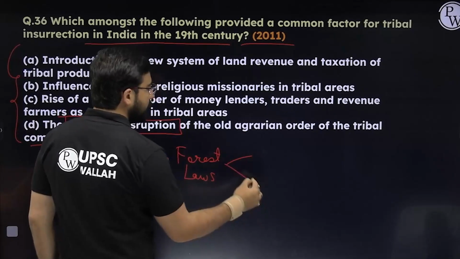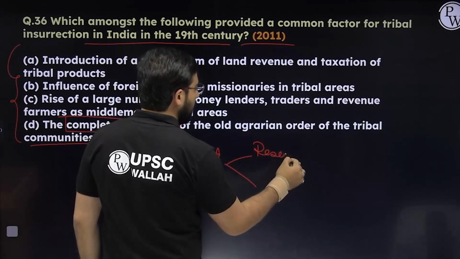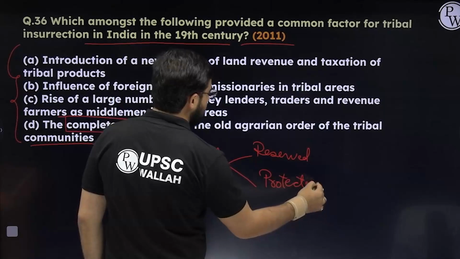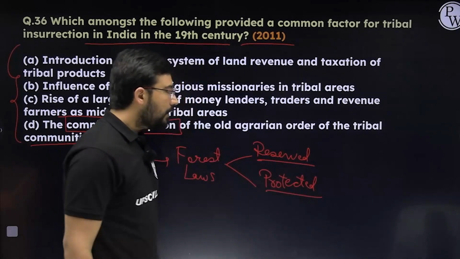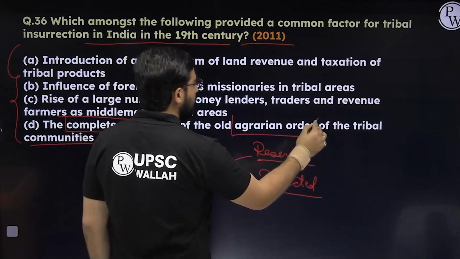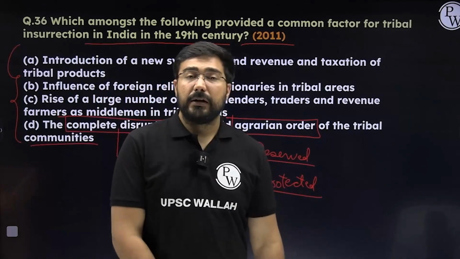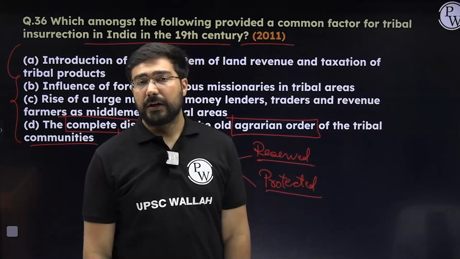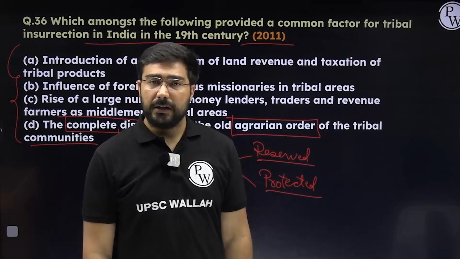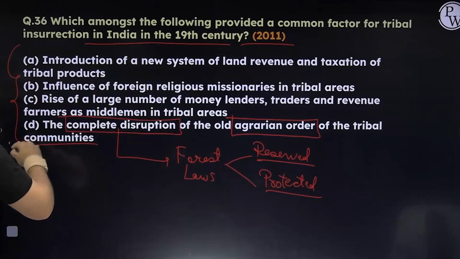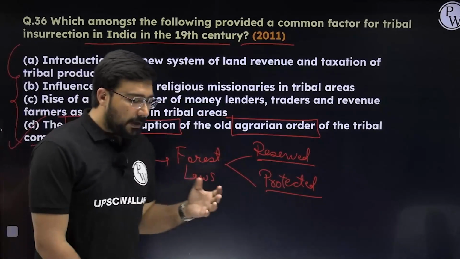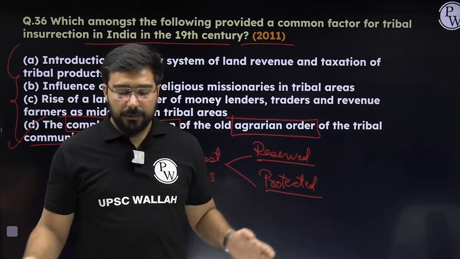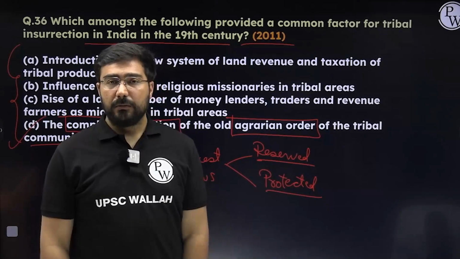They divided the forest into 2 parts, reserved and protected. In the reserved areas, they banned slash and burn agriculture or shifting agriculture. So that started affecting the complete agrarian order of the tribals, and that made their life miserable. And in fact, because of this, whatever land they were having was confiscated by the moneylenders or the landlords who came into these areas. The fourth statement is the most comprehensive one, because the above 3 are talking about only one aspect, like the new kind of land revenue system or Christian missionaries or the role of the middlemen. The last one is talking about a comprehensive one.